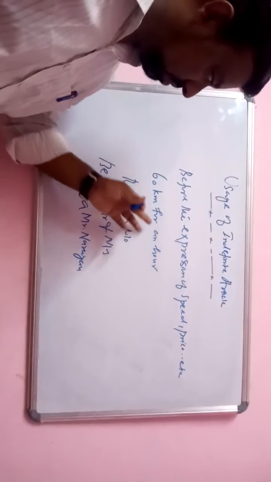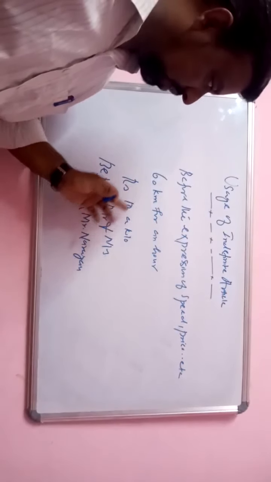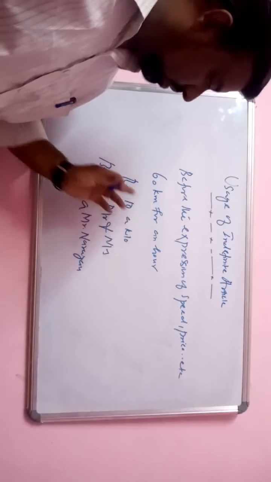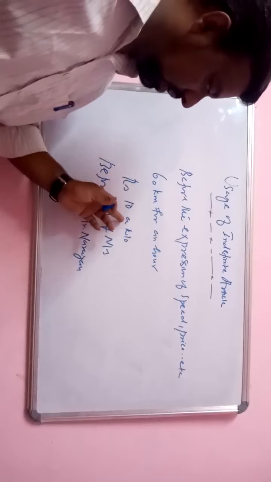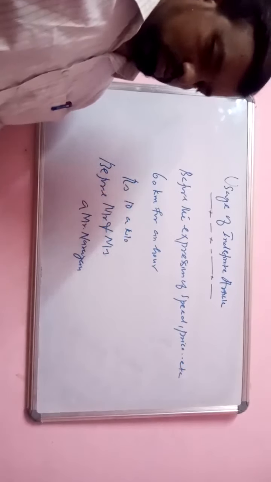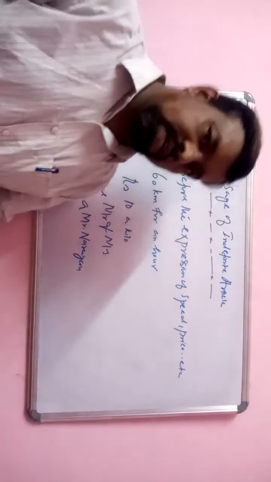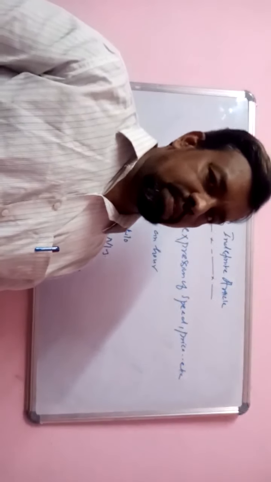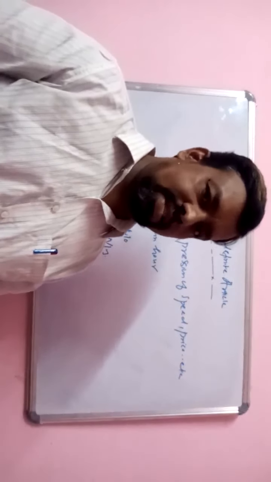So before Mr. and Miss, and before the expressions of speed and price, you have to use the indefinite article. 60 kilometers an hour. Rupees 10 a kilo. So the rest, that is the definite article and its usage, we shall discuss in the next class. Thank you so much.